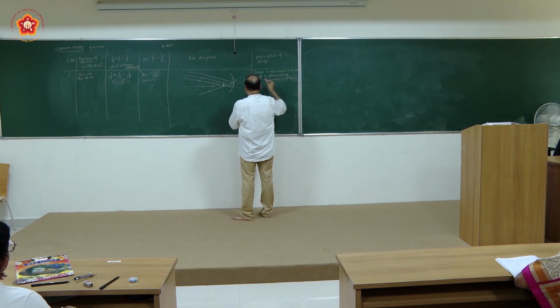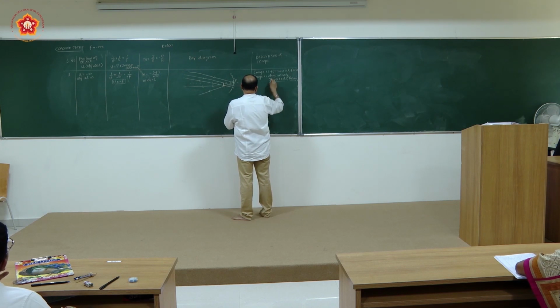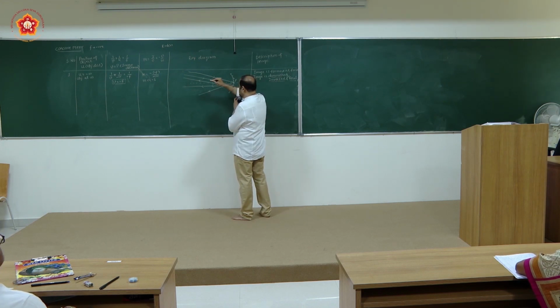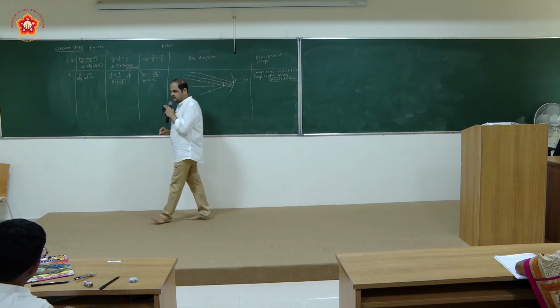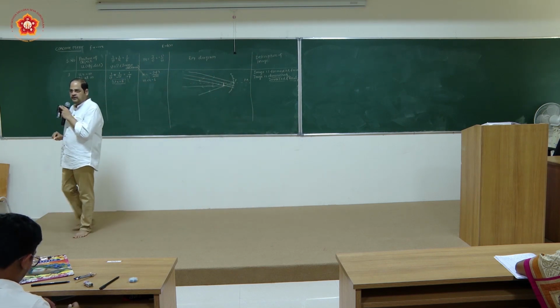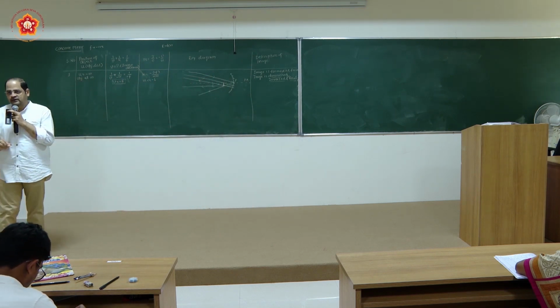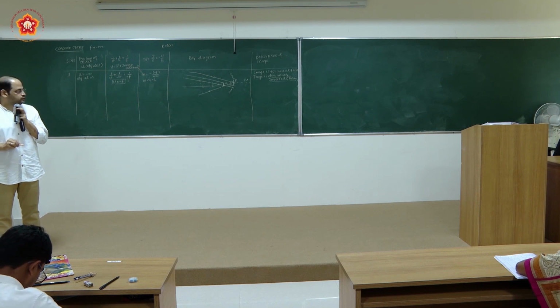It is real because it is lying in front of the mirror. It is diminished and we have shown that it is very much less than 1. So it's a point image that you are able to get here. So we have drawn 3 rays to show how the ray diagram would appear.